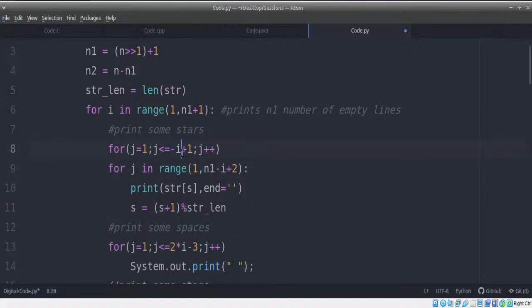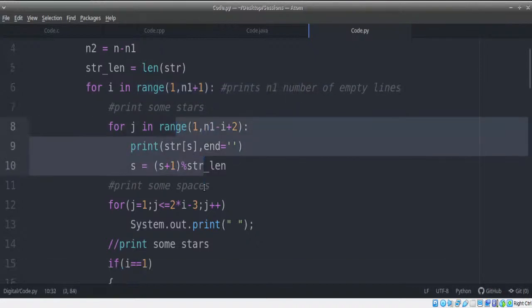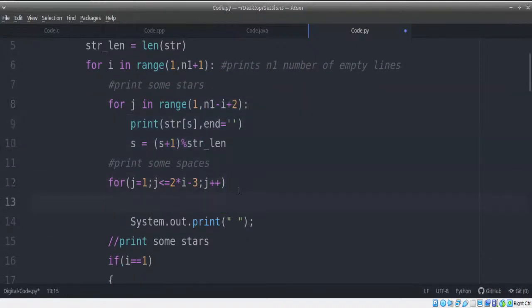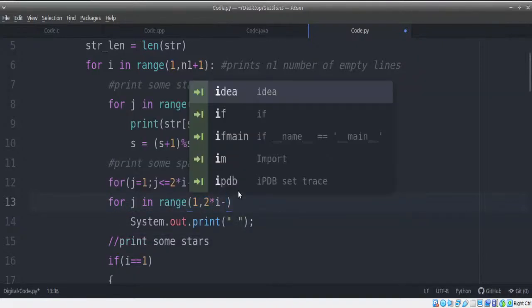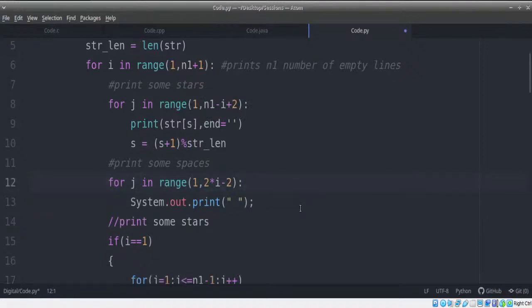Okay, we need to remove this line we hadn't removed. Done. Now for each line initially stars are done. Now let's go for spaces. Simple logic again. For j in range of 1 comma 2 times I minus 2 instead of minus 3, because that's the stopping range, stopping criteria. That's it. And we just have to do the same thing.